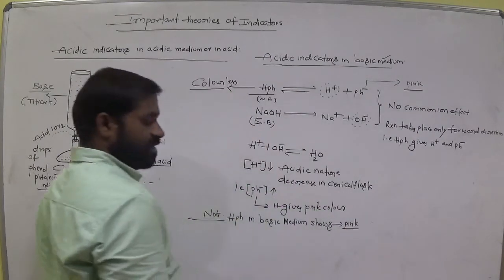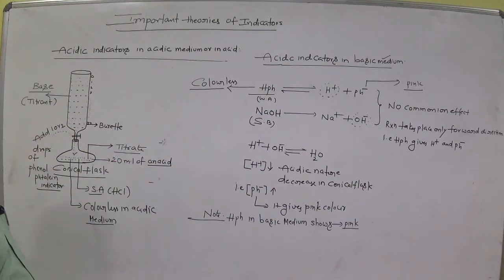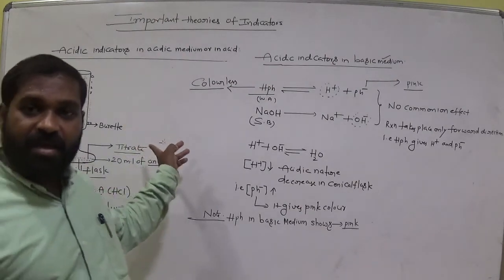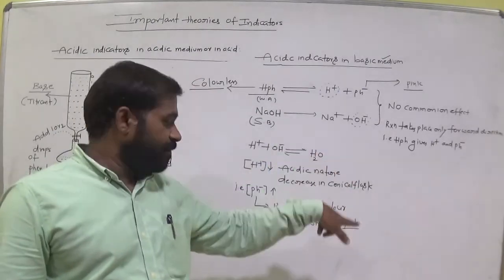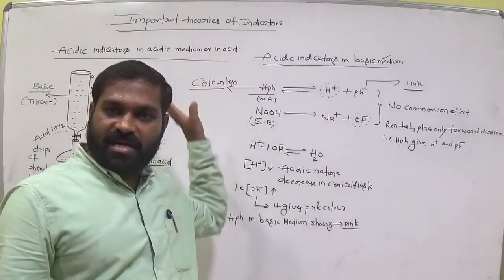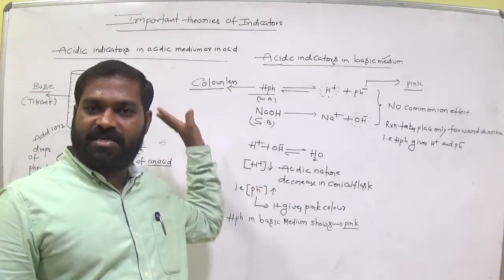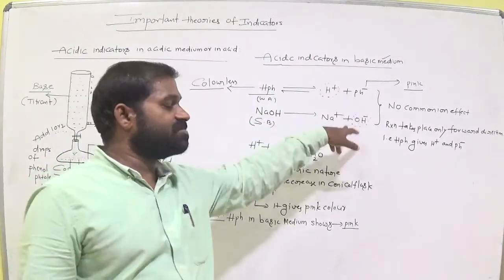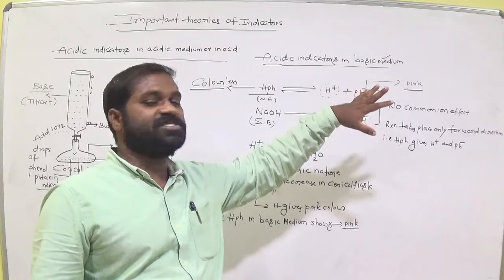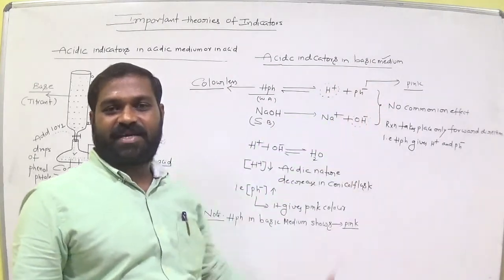Pink color. In acidic medium, colorless. So why is it pink, why colorless? That is the presence of the common ion effect in one case and the absence of it in the other. Due to the absence of the common ion effect, the Ph minus ion concentration is high, which causes pink color. Okay, is it clear?